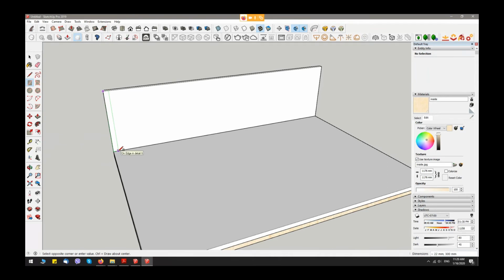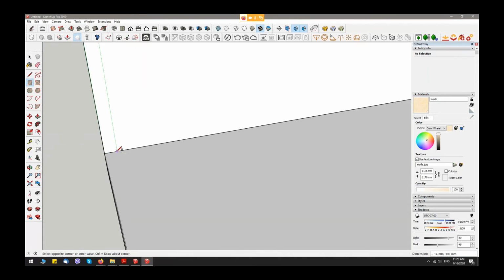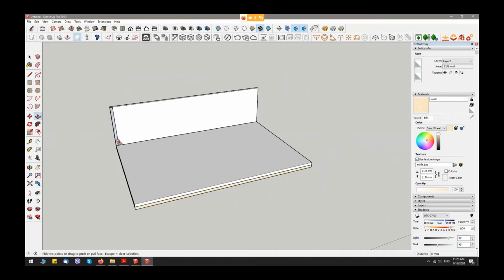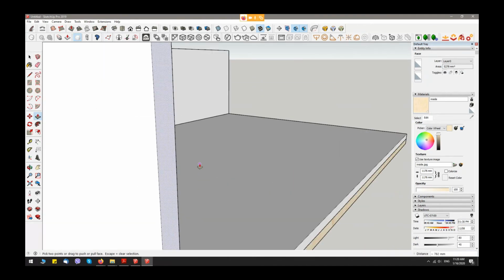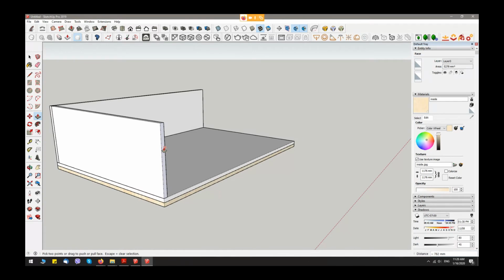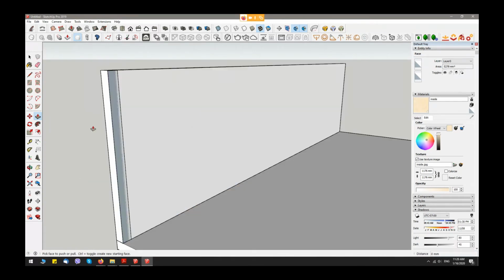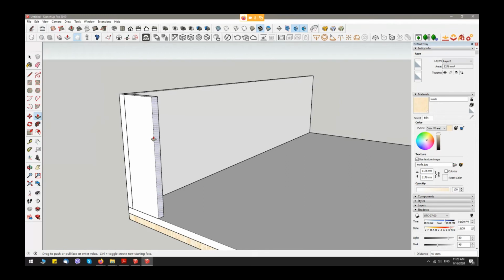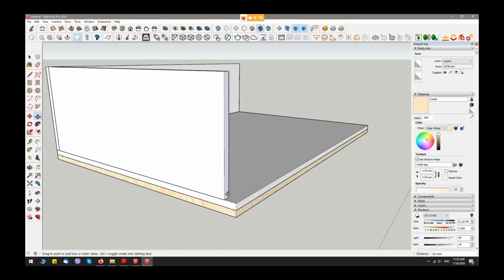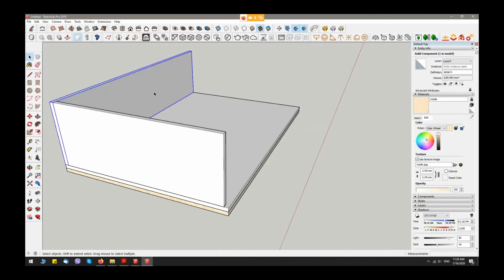let's create another parts. I take this face with push-pull tool and push pull to here, and I take push pull again and give distance back 18 millimeters, because the next step is to copy this detail here.